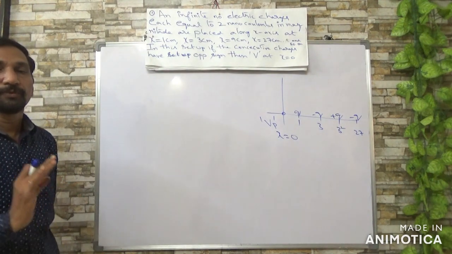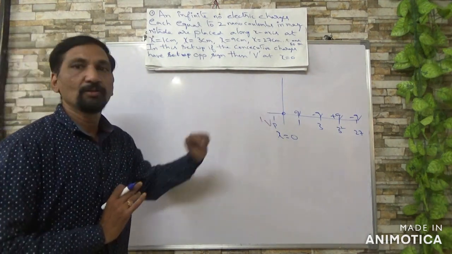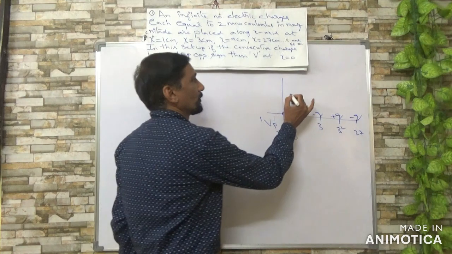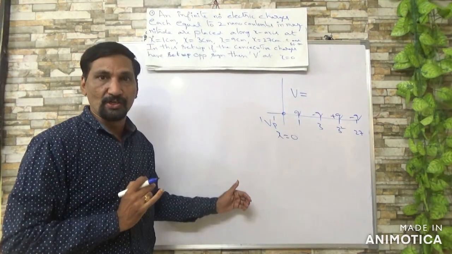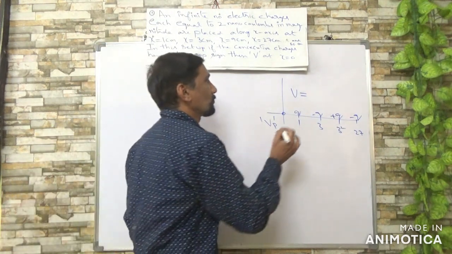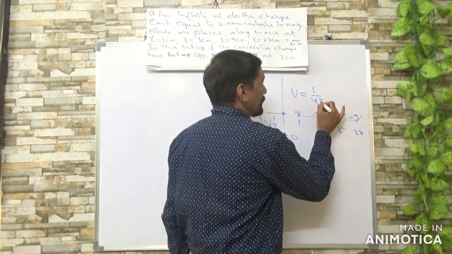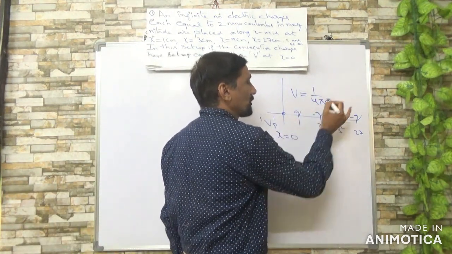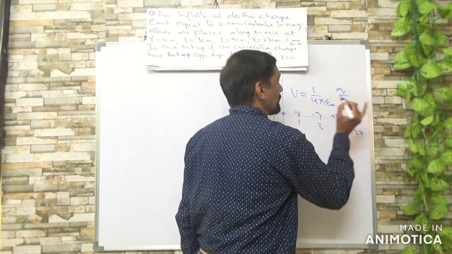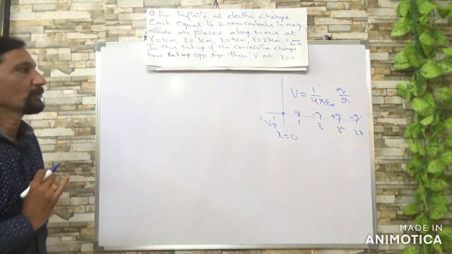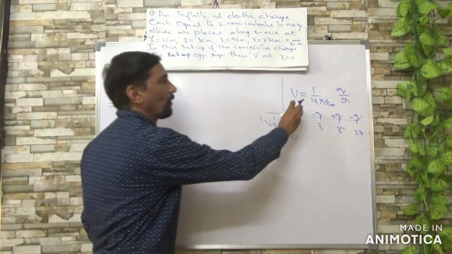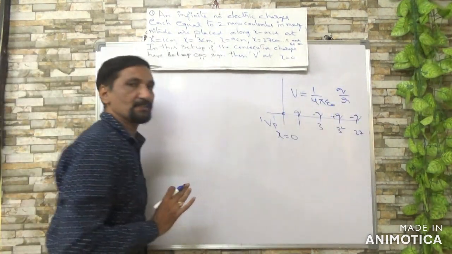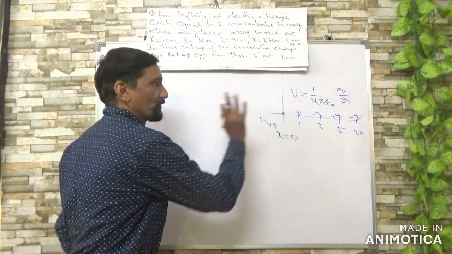So we know potential due to a point charge, we derived, V equal to 1 by 4 pi epsilon naught into Q by R. So potential due to all these charges you want to find at origin.